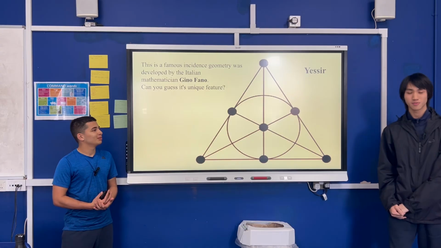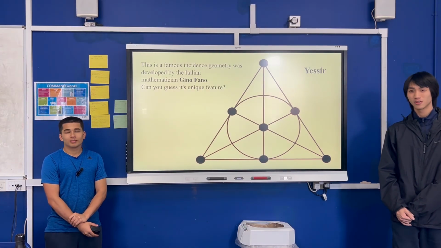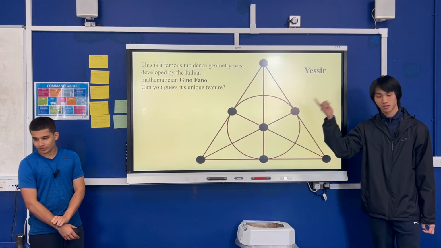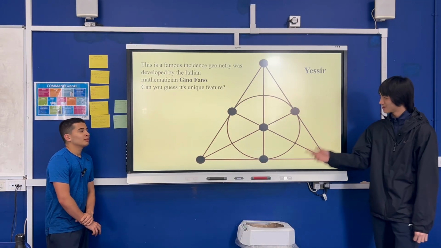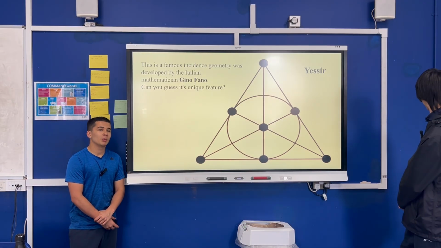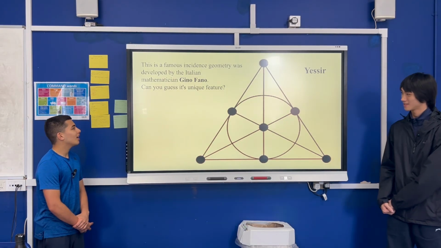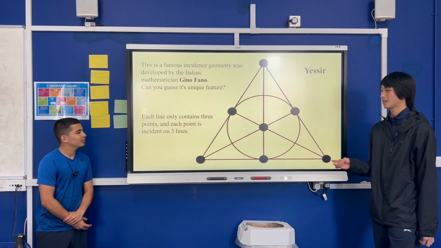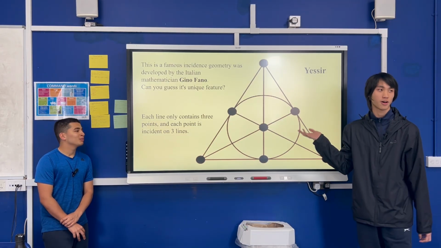Can anyone tell me what's unique about this one? It's very symmetrical. What's so unique about this form? Because you could draw any other incident geometry like we did the last one, but this one's unique. It's like the maximum something. Maybe think about how many lines are from each point, how many points are on each line. Oh, yeah, 3 and 3. So we see each line has exactly 3 points. Each point is incident on 3 lines. The word incident just means that 3 lines pass through it.